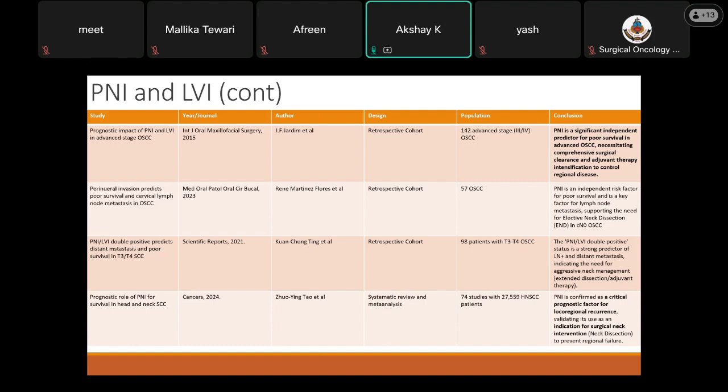Similarly, a meta-analysis of 74 studies, including 27,000 patients, was published in Cancers in 2024, which said that PNI is a confirmed critical prognostic factor for locoregional recurrence, validating its use as an indication for surgical neck intervention, that is a neck dissection, to prevent regional failure.